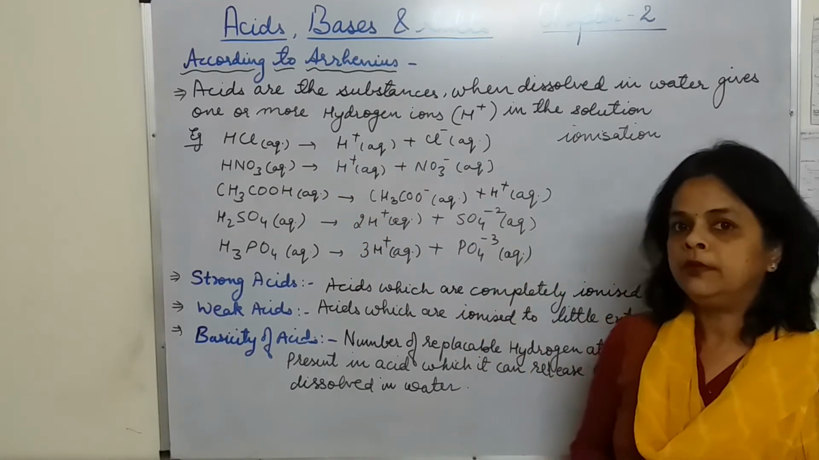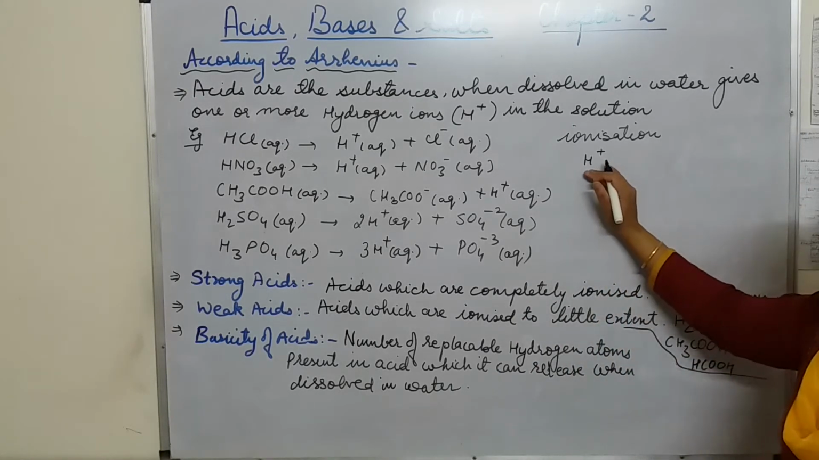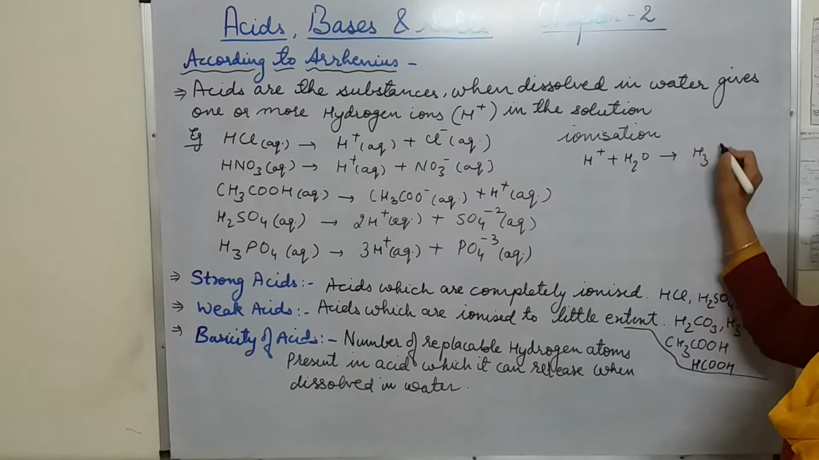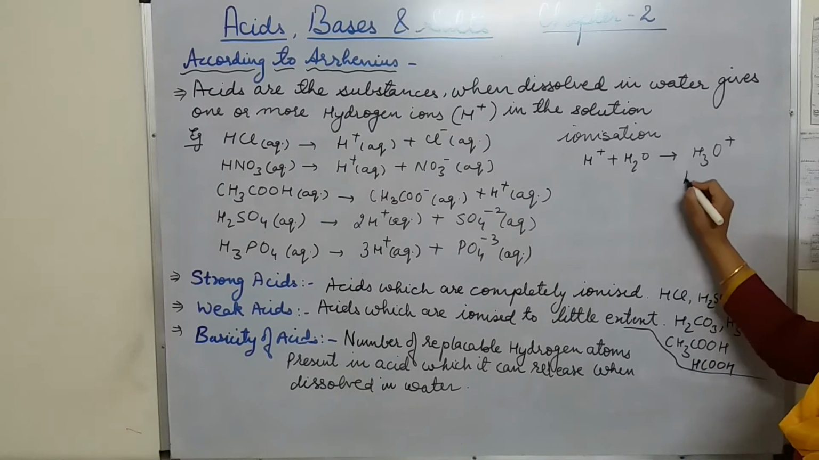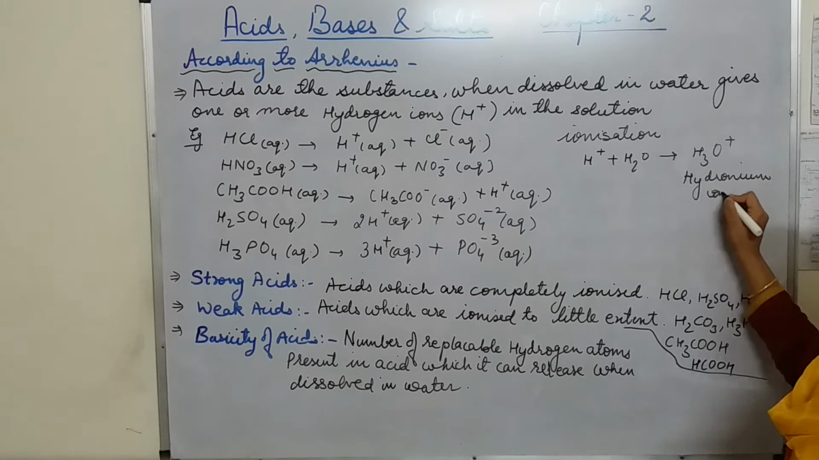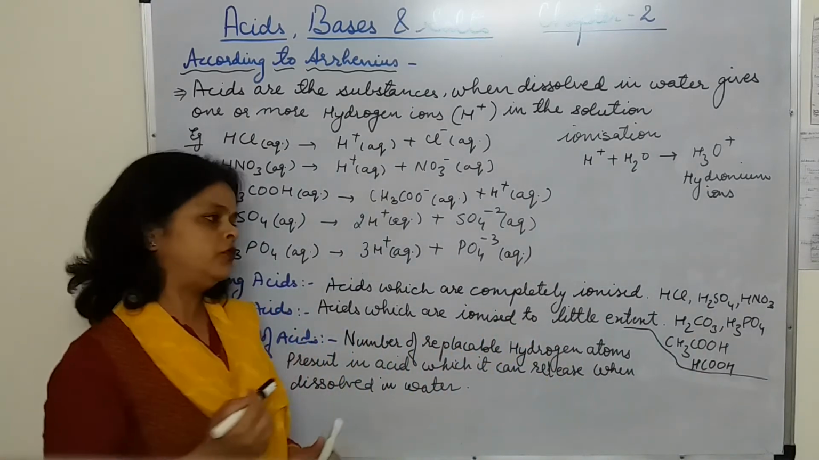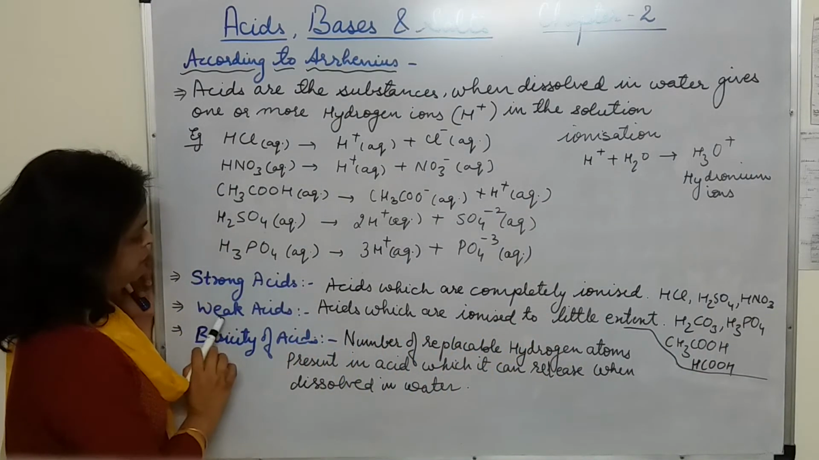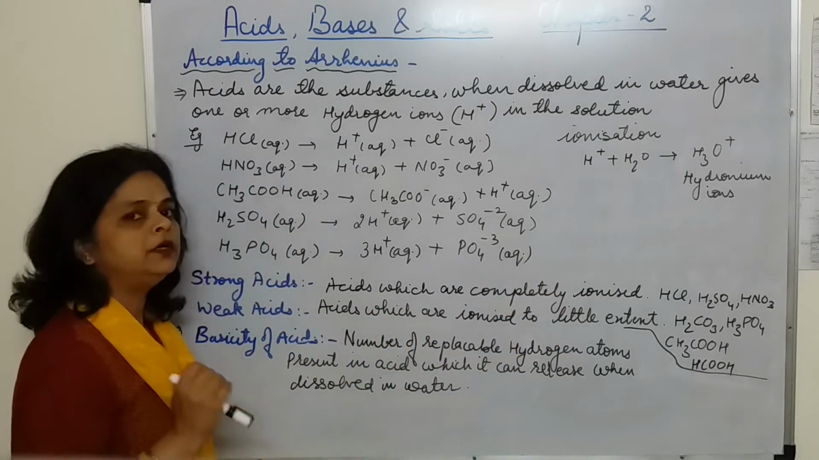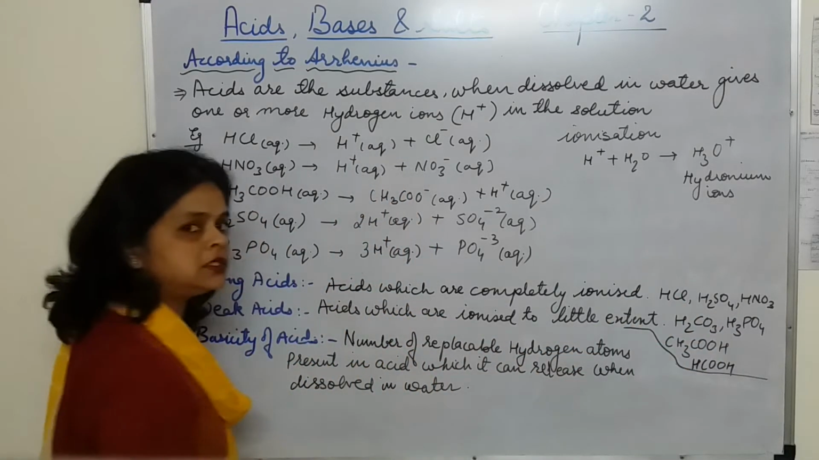One more important term here: these H plus ions are not stable as they are, but they combine with water molecules and form H3O plus, that is the hydronium ions. So they exist in the form of hydronium ions. Now some of the terms we need to discuss: strong acids, weak acids. Acids which are completely ionized, almost 100% ionized, like HCl, H2SO4, HNO3, are the strong acids.